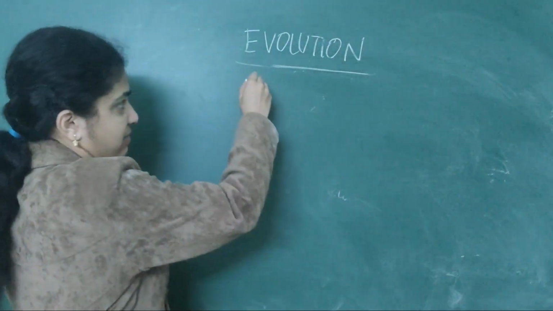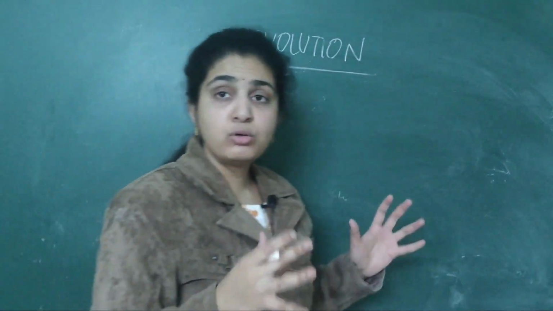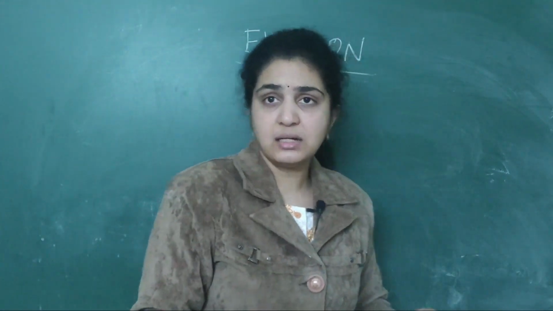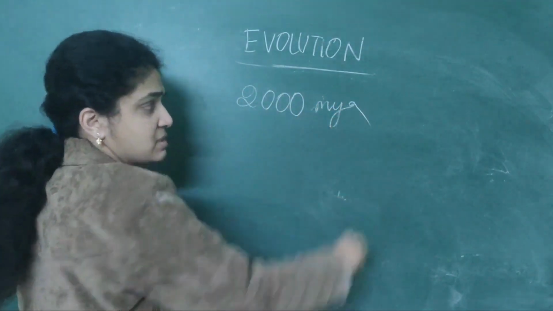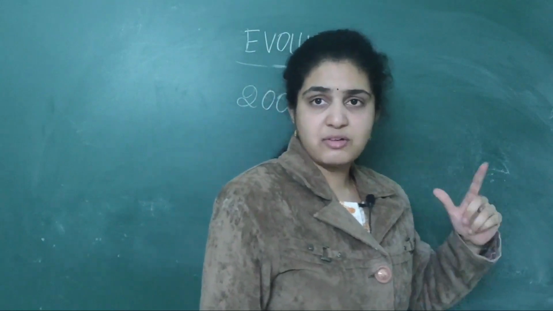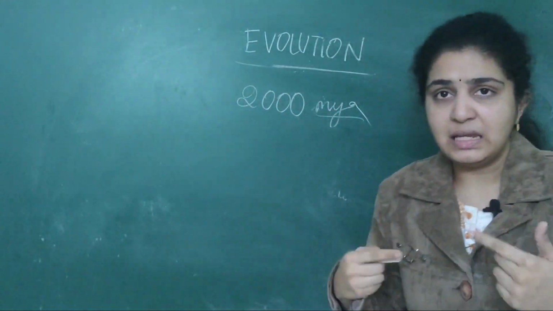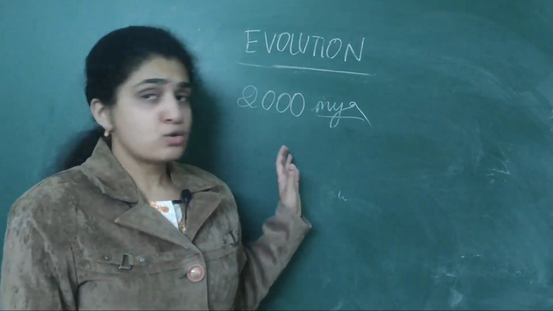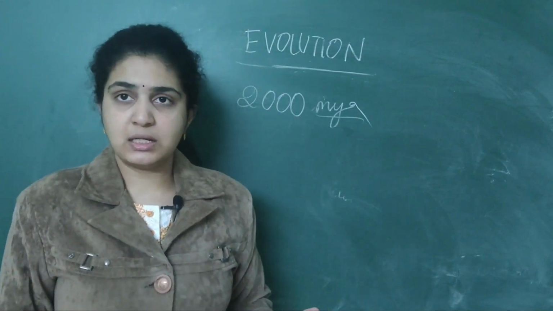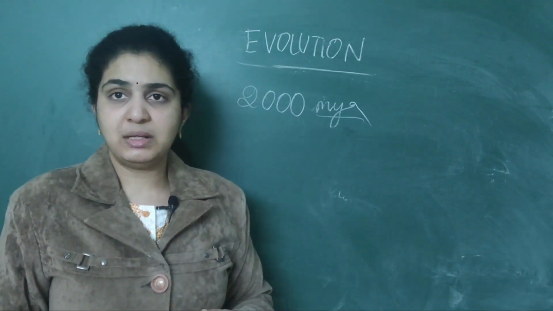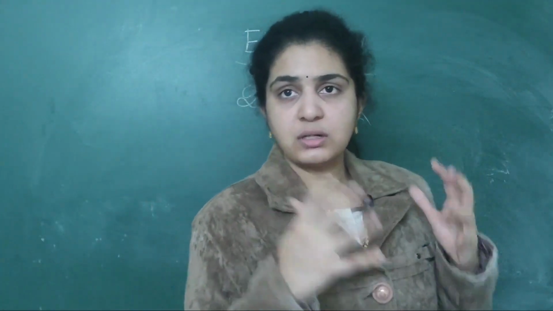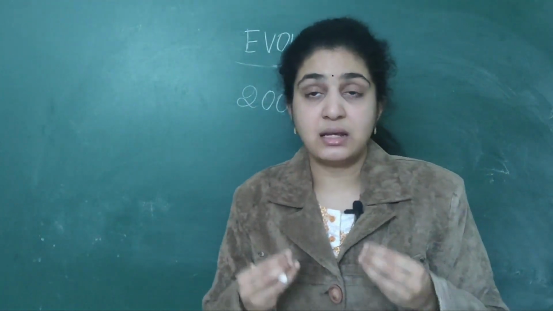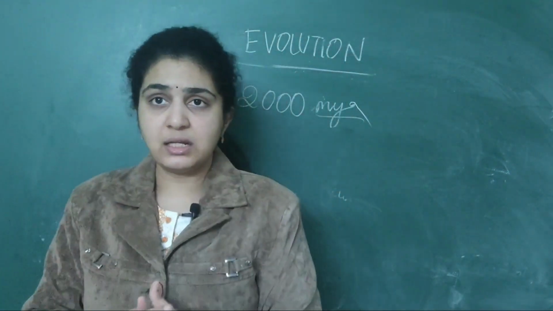In this brief account on evolution, approximately 2000 million years ago, that is 2000 MYA, don't get confused. Numerous times they will ask this in NEET. MYA means million years ago, that is the short form. So approximately 2000 million years ago, the first cellular forms on the earth originated. Cells were originated about 2000 million years ago.